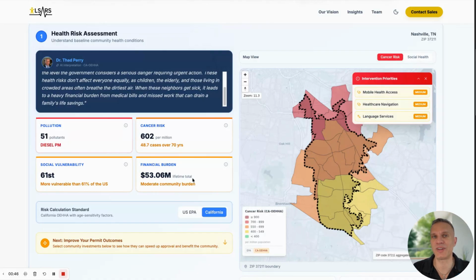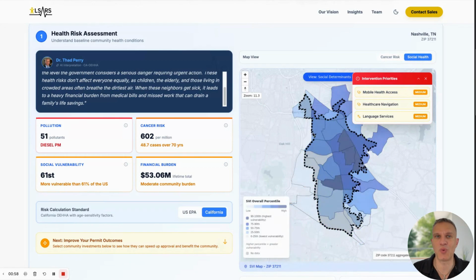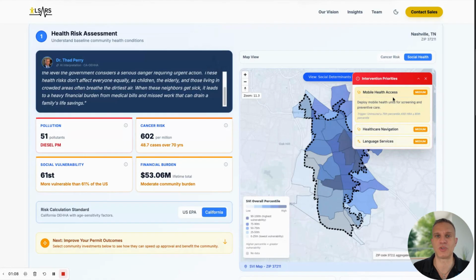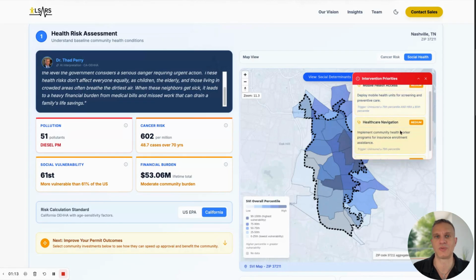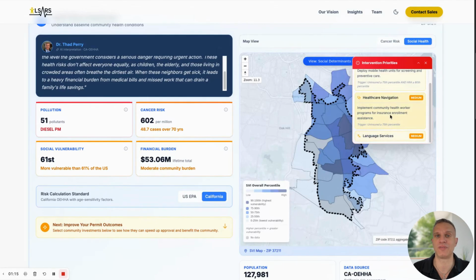And sure enough, looking at this map of the zip code in Nashville, we can see that there are 3 intervention priorities recommended, based on the social health especially, which has a lot of blue and dark blue. So what we can see here are recommended intervention priorities such as mobile health access, deploying mobile healthcare units for screening and preventive care, healthcare navigation to help people actually get to insurance enrollment, and language services.